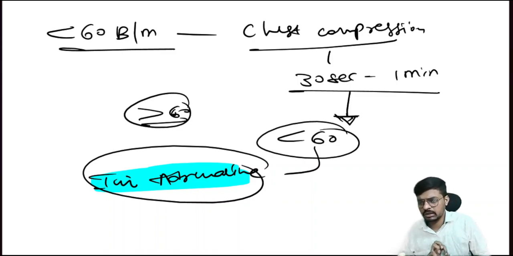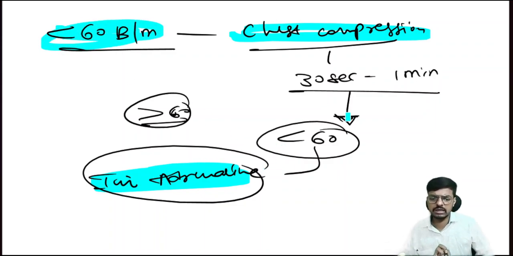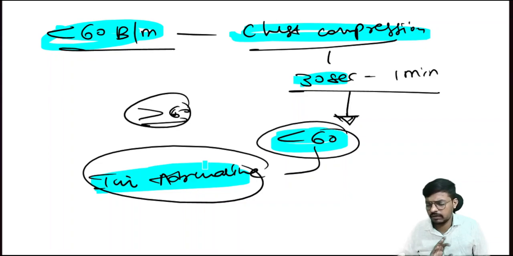The first question will come on when to start chest compression: if the heart rate is less than 60. Then, when do you give injection adrenaline? If we are persistently giving bag mask ventilation and chest compression and the heart rate is still less than 60, the last option is injection adrenaline, or injection epinephrine. Both are the same.